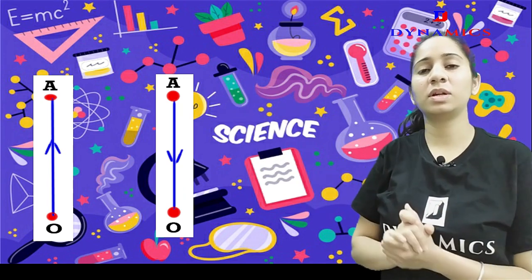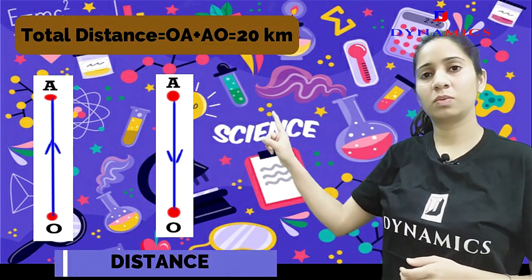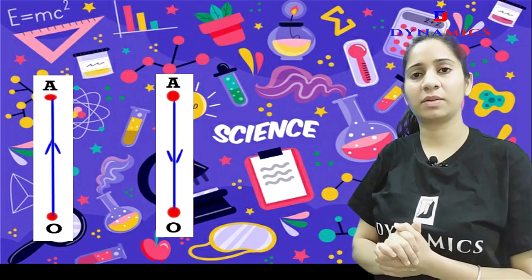So what is the total distance? OA plus AO, that is 20 kilometer.